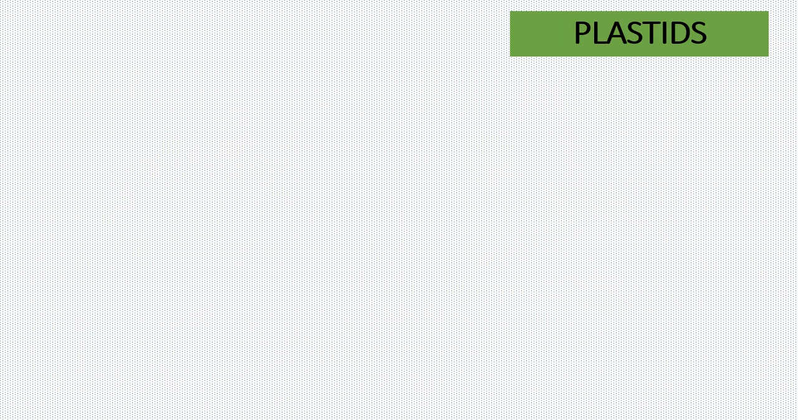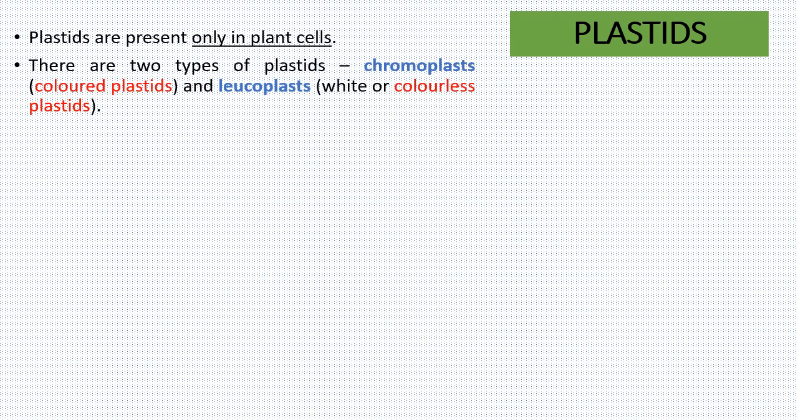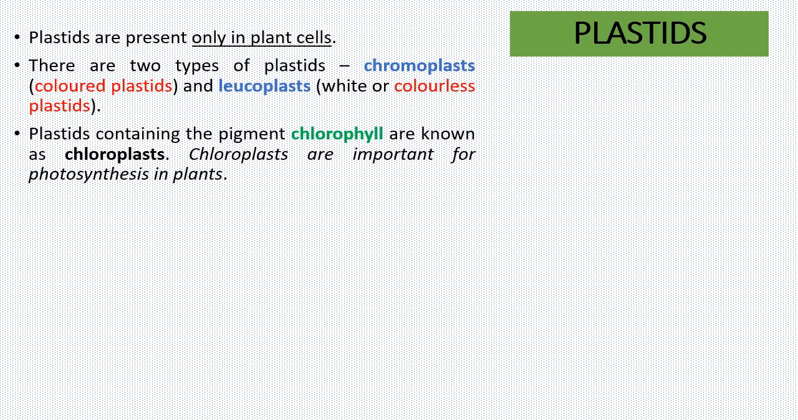Okay, so now let's talk about the plastids. Remember, plastids are only present in plant cells. You do not find plastids in the animal cells. In the plant cells, plastids are of two types, chromoplasts and leucoplasts. The chromoplasts are the colored plastids and leucoplasts are the colorless plastids. It's simple to remember, chromo, colored, leuco, colorless.